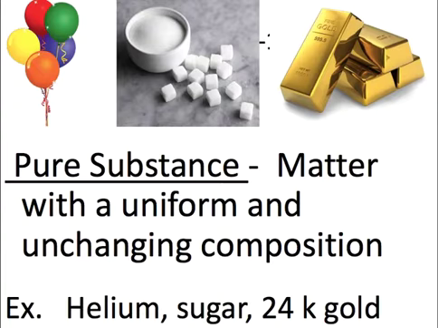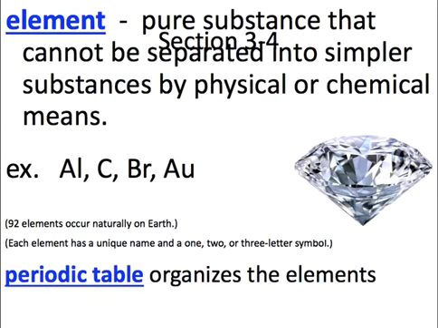Helium, same deal. Okay. So elements, and I'm sorry, this little writing here is really annoying, but I'll fix that. Elements are pure substances that cannot be separated into simpler substances by physical or chemical means. Elements are found on the periodic table, okay? There are 92 naturally occurring elements. All the other ones that you see on the table are actually man-made, which is really cool. And if you go to the K-12 periodic table app, it will tell you which ones are man-made. Some examples here: aluminum, carbon, bromine, gold, all right? So these are things that are elements. They're the purest of the pure. You can't separate them, can't change them. They just exist.